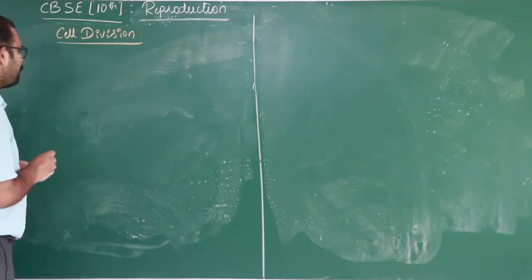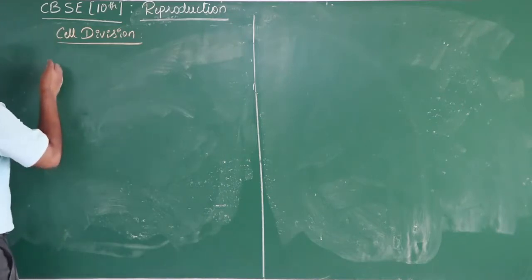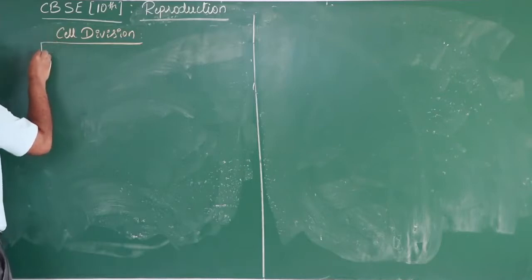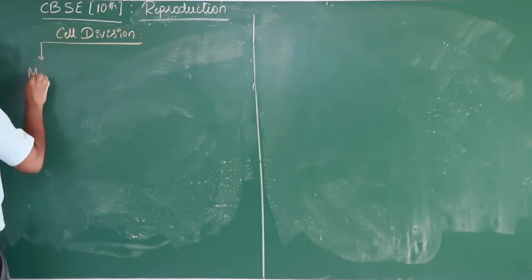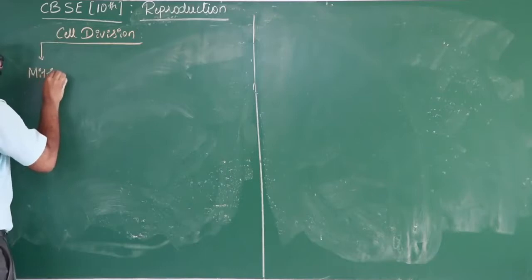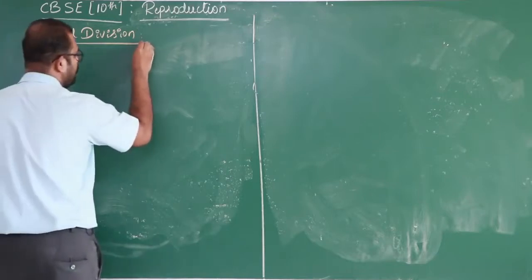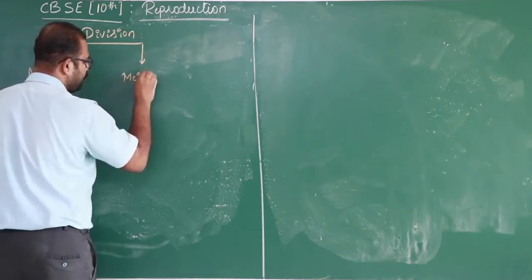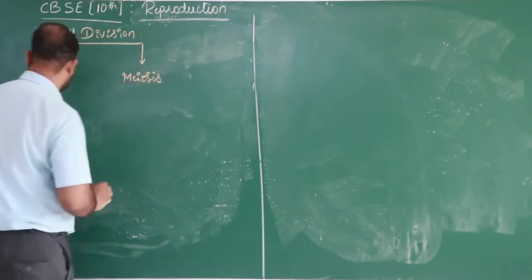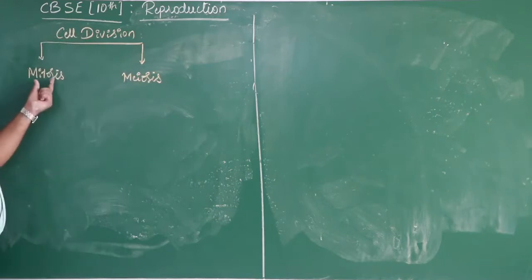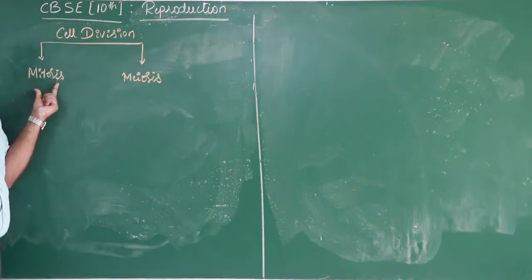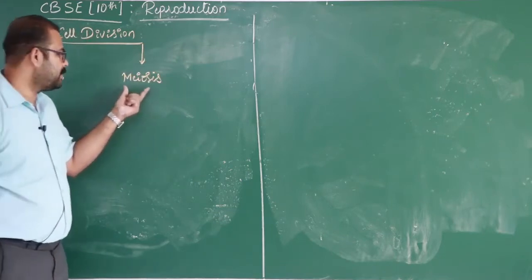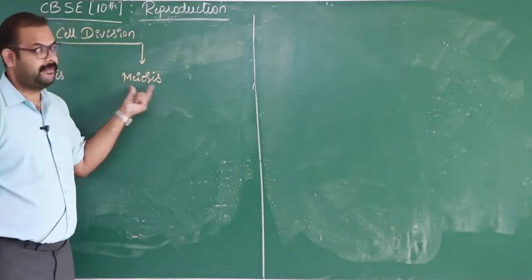Cell division is broadly classified into mitosis and another one, meiosis. Mitosis is also known as mitotic cell division. Meiosis is also known as meiotic cell division.